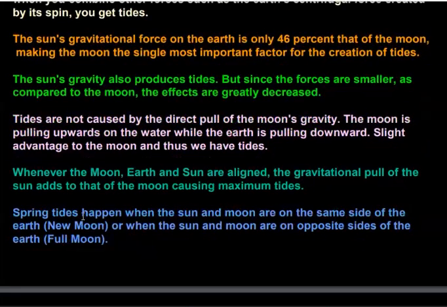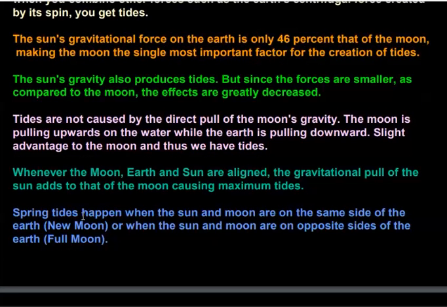Whenever the moon, earth and sun are aligned together, the gravitational pull of the sun adds to that of the moon, causing maximum tides. During that time, tides will be high. That is, high tides rise when moon, earth and sun become aligned, in the same line and the same plane.